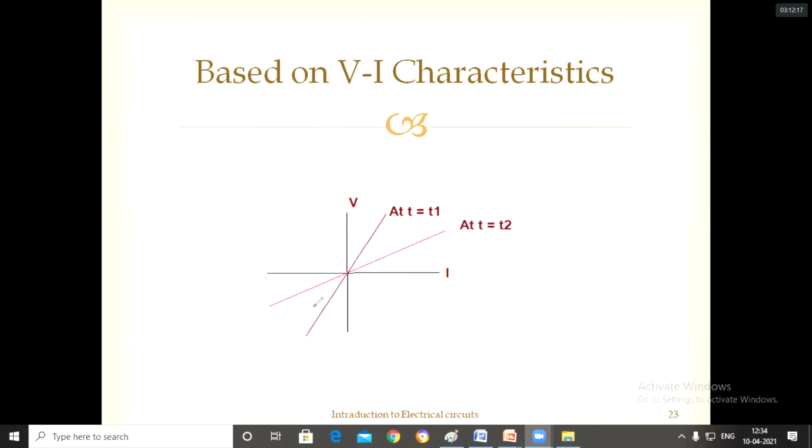At t equal to t2, the VI characteristics changes. If the VI characteristics is constant at all times, even though time varies, the VI characteristics is not varying, that is time invariant. If the VI characteristics are varying with respect to time, it is time variant. Time ni batti vary అయితే time variant. Time ni batti vary అవ్వకుండా VI characteristics ఉంటే time invariant. Okay.